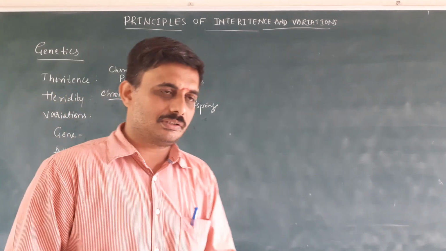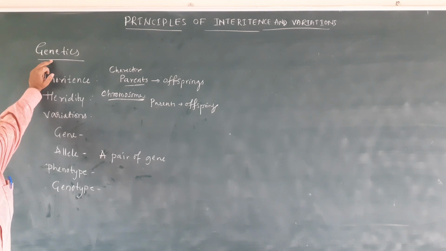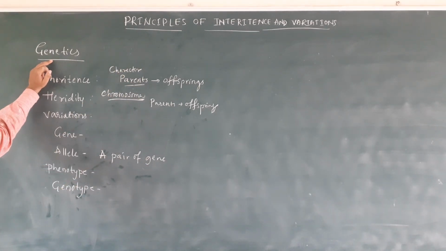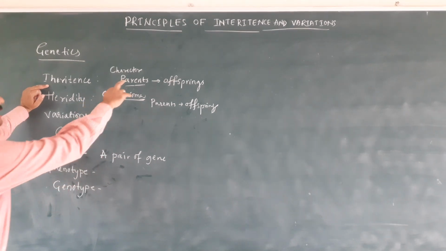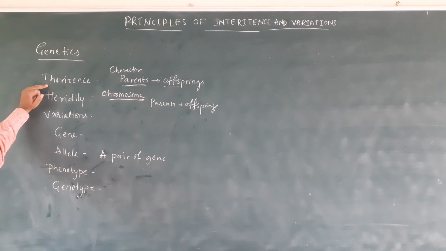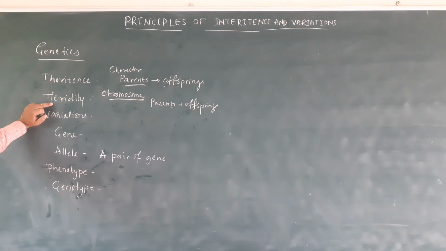So genetics is a branch of biology which deals with the study of inheritance and variation, or heredity and variation. Inheritance is the flow of characters from parent to offspring. The flow of chromosomes from parent to offspring is called heredity.